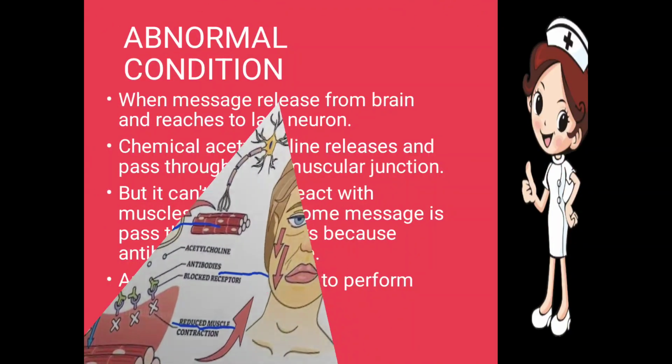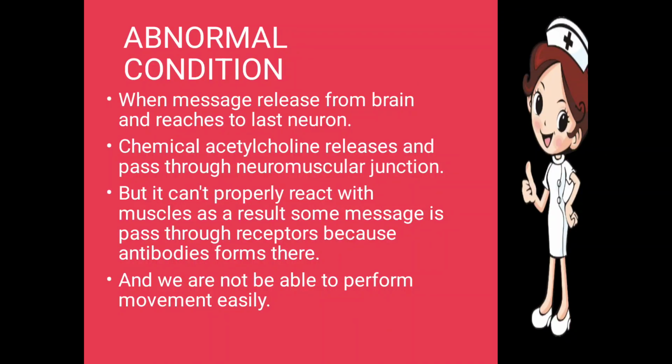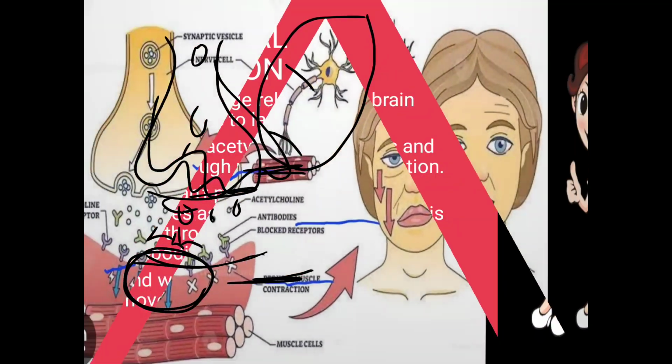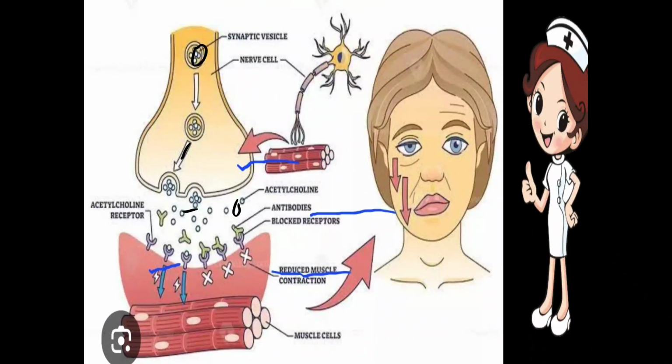But in case of the abnormal condition, when the message is released from the brain and reaches the last neuron, the chemical acetylcholine is released and passes through the neuromuscular junction, but it can't properly react with the muscles. Antibodies are formed there, and they are not allowing that complex to move to the muscle junction.